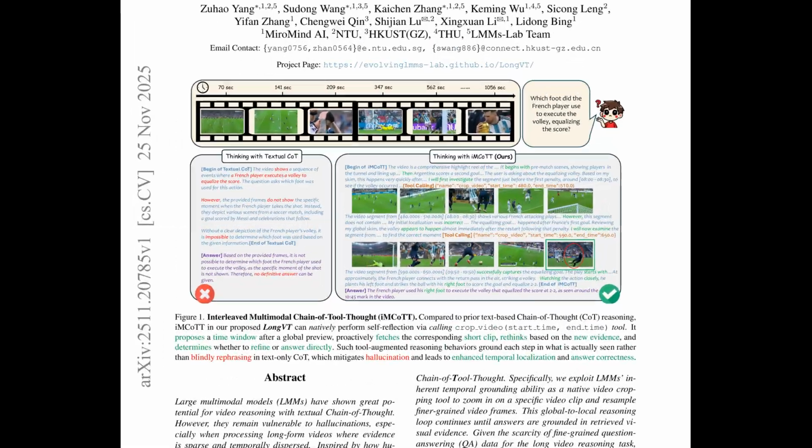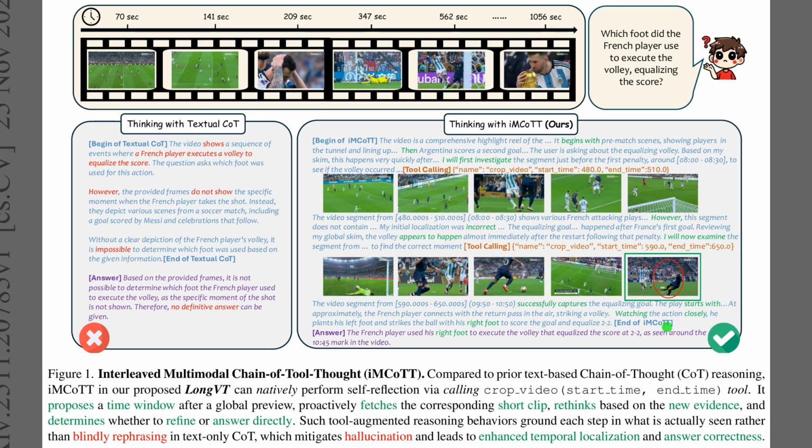Figure 1 contrasts how a model that can crop and revisit video segments reasons much more effectively about a long soccer match than one using text chain of thought alone. The top film strip summarizes the very long match, where the key volley appears only briefly. On the left, the text-only chain of thought stays stuck because the crucial frames were never sampled. On the right, the interleaved tool calls let the model zoom into promising moments, correct its mistakes, and finally ground the answer in the exact scoring clip.